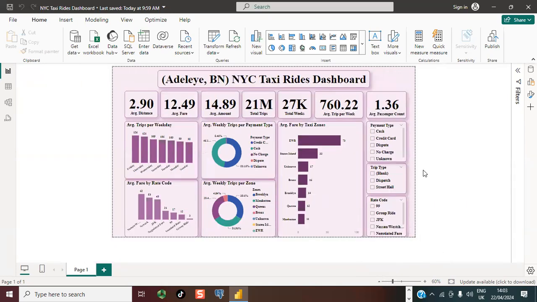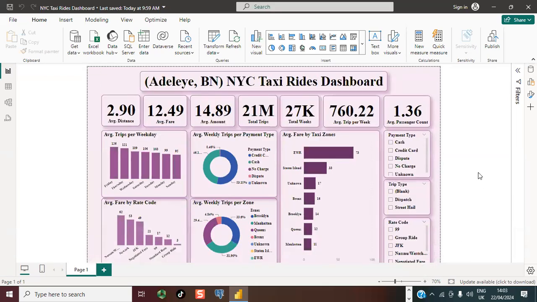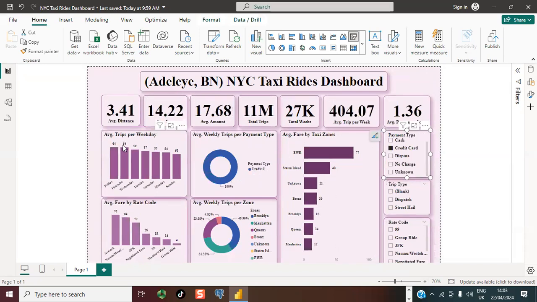I've already explained the benefits of using slicers. Whenever you're working with Power BI, slicers will always give you more insights into your data. But just to keep it simple, let me restrict myself to payment type, and I'm going to click on credit card. So let's see how the dashboard will change. Clicking on credit card, I can see here that the statistics have changed.